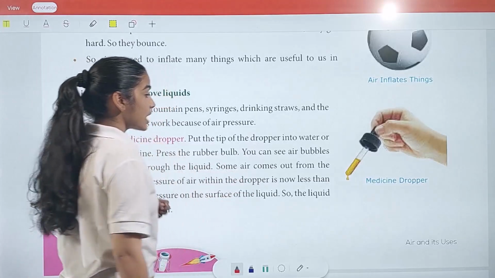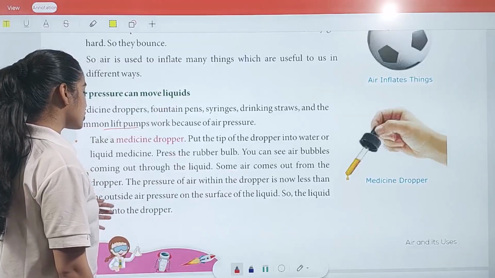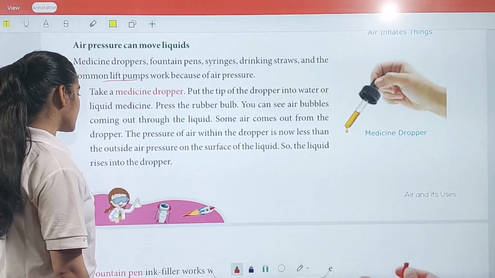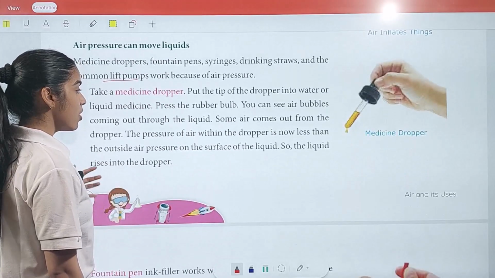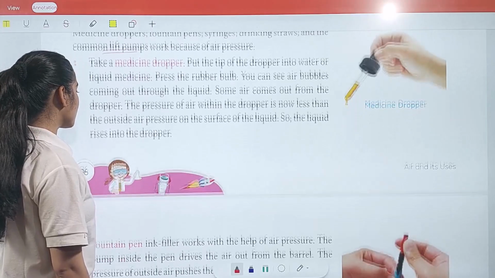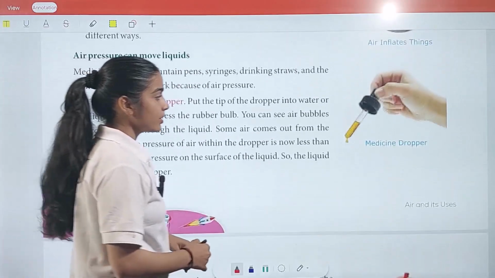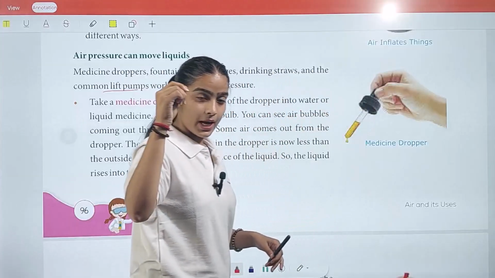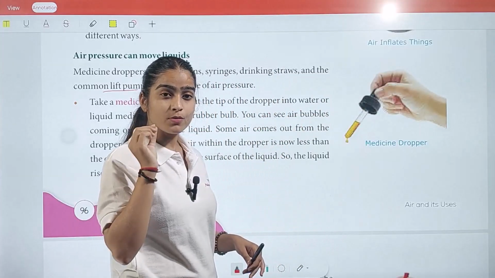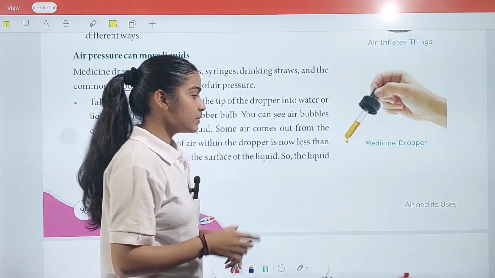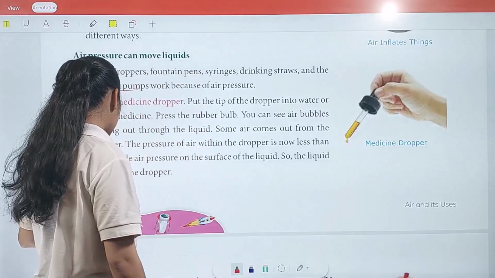Some air comes out from the dropper. The pressure of air within the dropper is now less than the outside air pressure on the surface of the liquid. So the liquid rises into the dropper. So what you observe here, when you pour water and you drop it out, you observe small particles in it. It means that air exits in this pen.